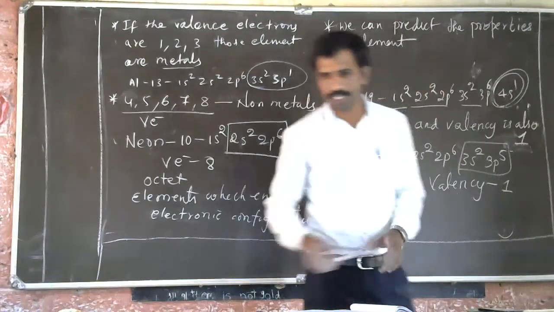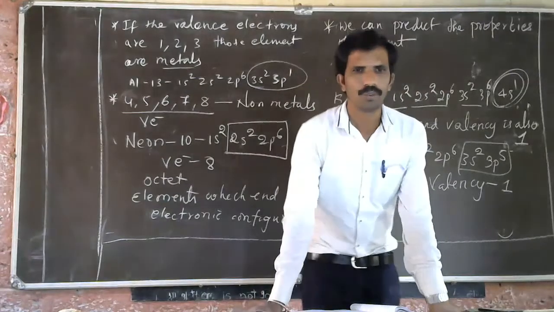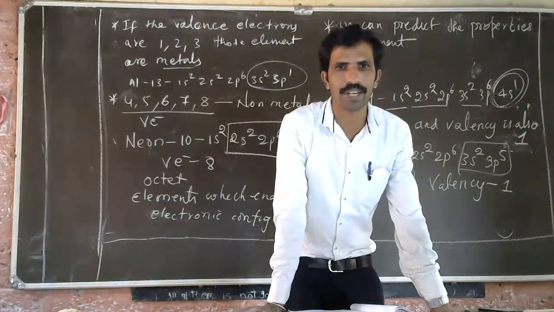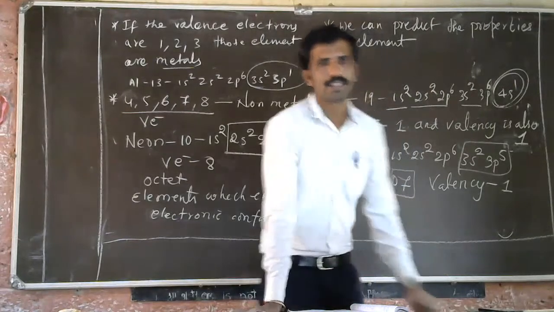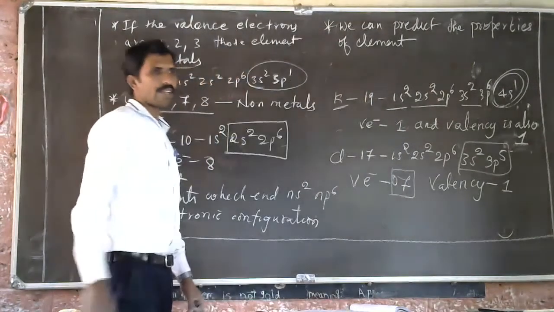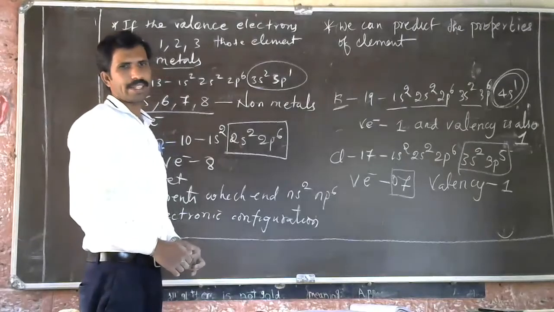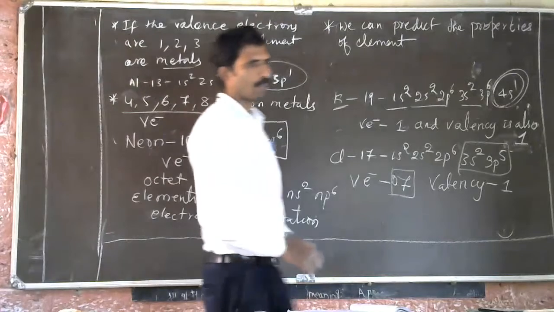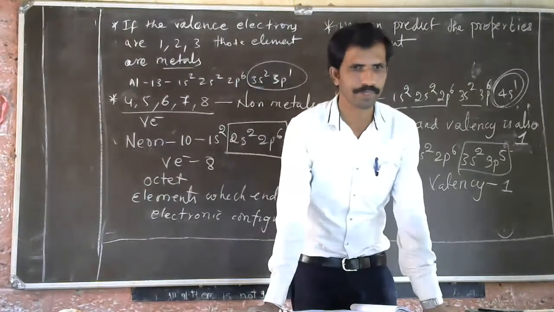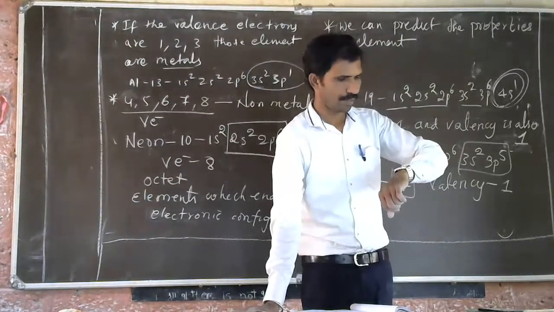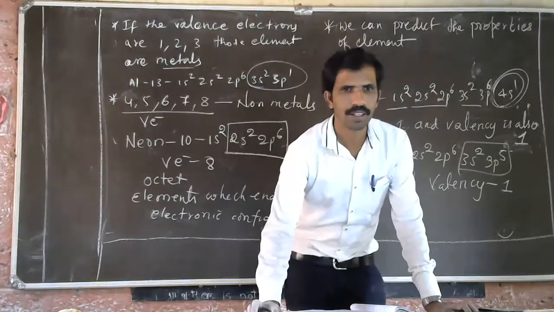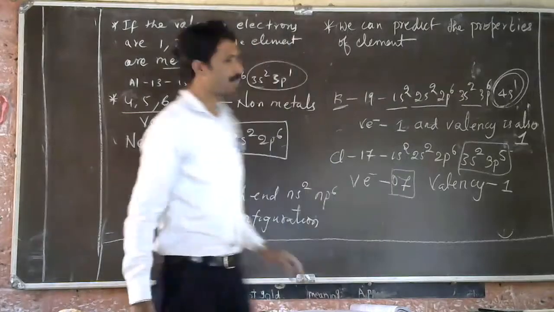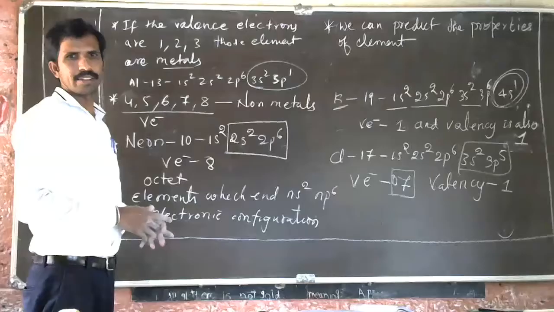So write the electronic configuration of argon. Atomic number is 18.